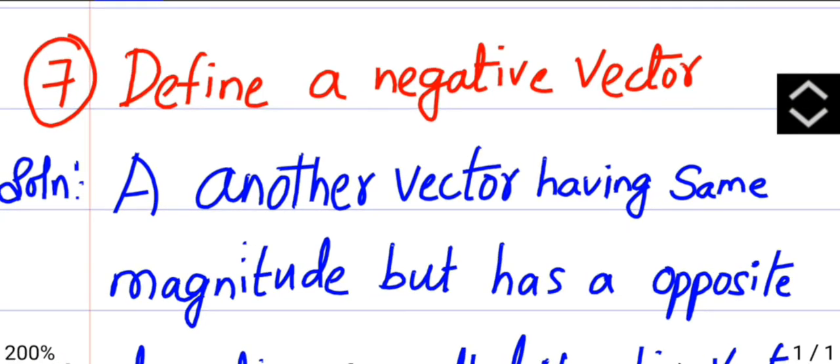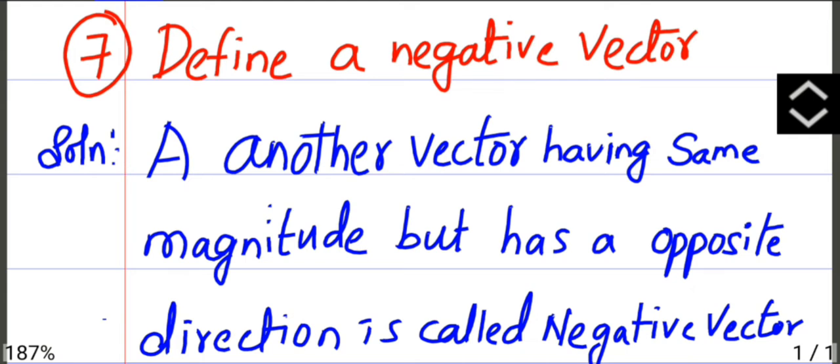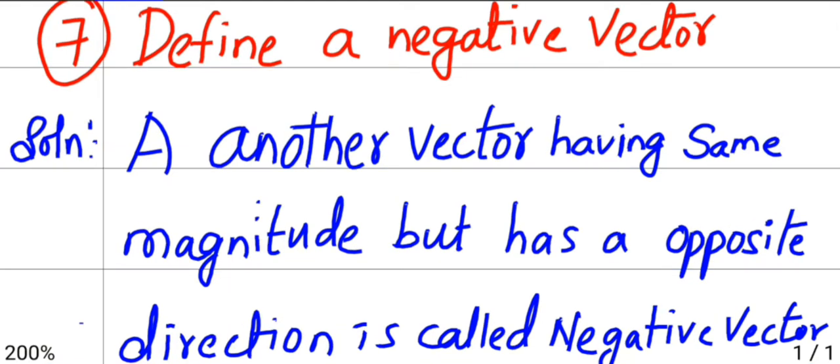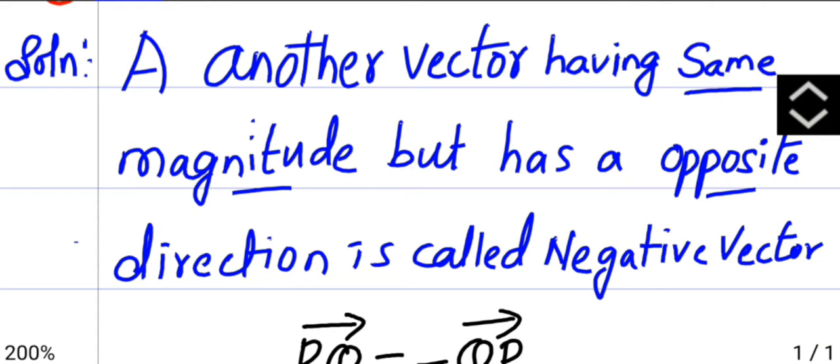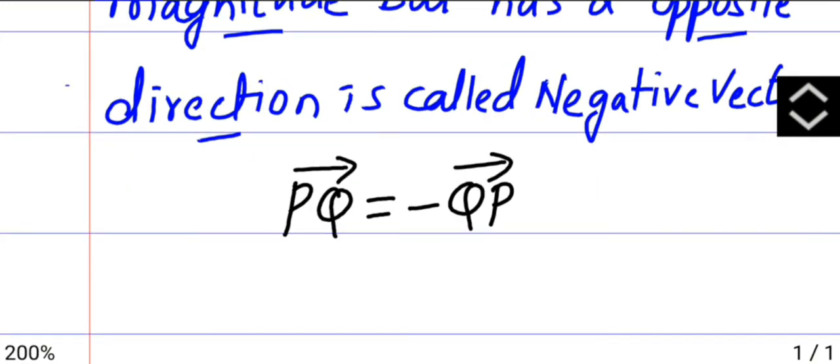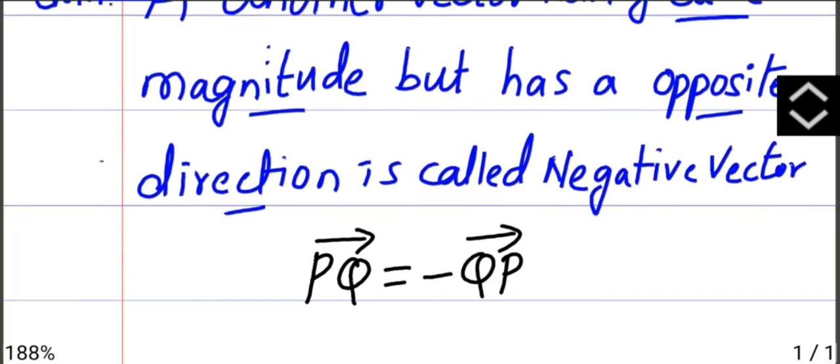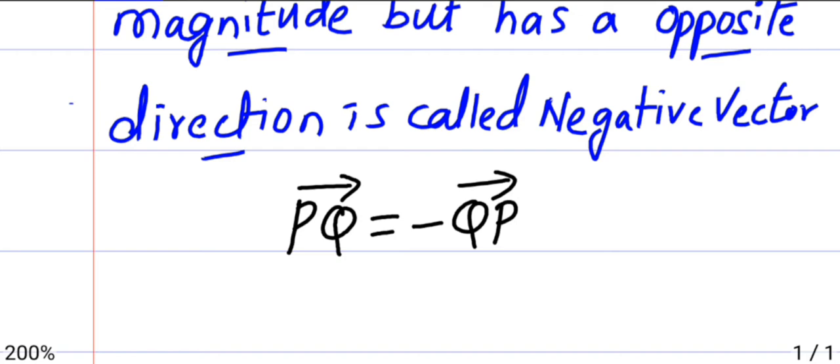Question number 7. Define a negative vector. What is a negative vector? Another vector having same magnitude but opposite direction. When another vector is having same magnitude but opposite direction, then the vector is said to be negative vector. For example, PQ vector is represented as minus QP. The opposite direction is represented by minus sign.